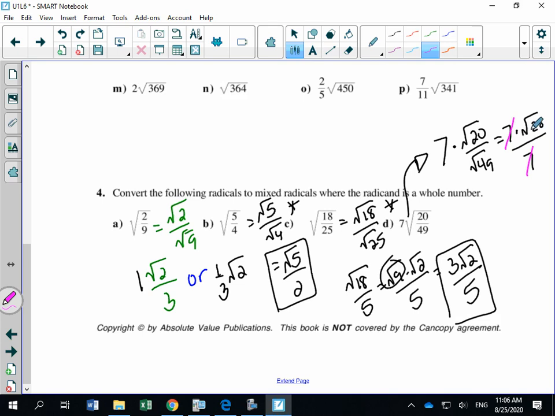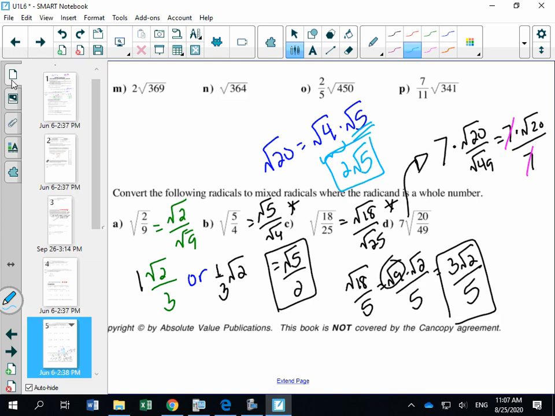But then you have to look at that root 20, and you have to say, okay, are there numbers that I could multiply to get 20? It could be 10 times 2, or 4 times 5. And can you take the square root of one of those numbers? So for root 20, we could say root 20 is the same thing as root 4 times root 5. Root 4 is 2, and the square root of 5, I can't simplify. So that would actually be my answer. I'm going to show you in a bit another method that we could do, but this is just one method that the book likes to show you.